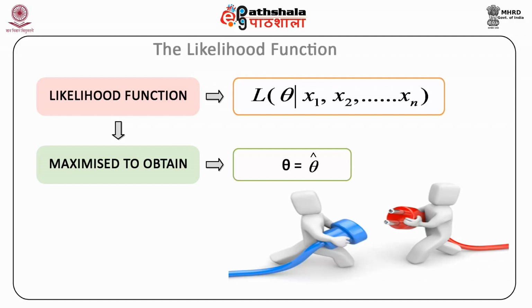The likelihood function therefore tells us how likely the observed sample is as a function of the possible values. Maximizing L as a function of theta given these sample values from x1 to xn gives the value of theta for which the observed sample is most likely to have been generated. Thus, maximizing the likelihood function gives the parameter value that best matches the observed data. Obtaining the MLE, however, requires the underlying distribution to be specified.